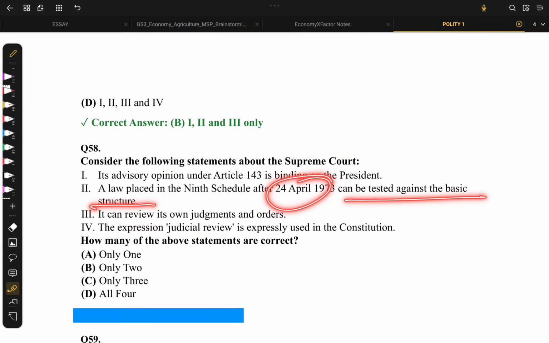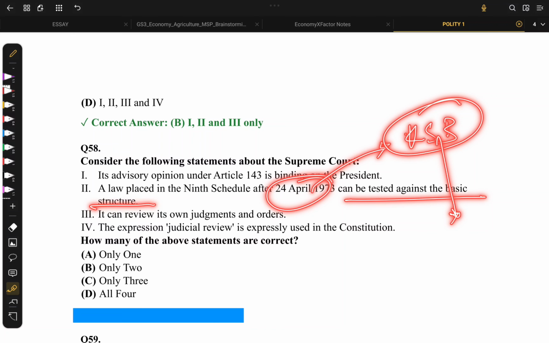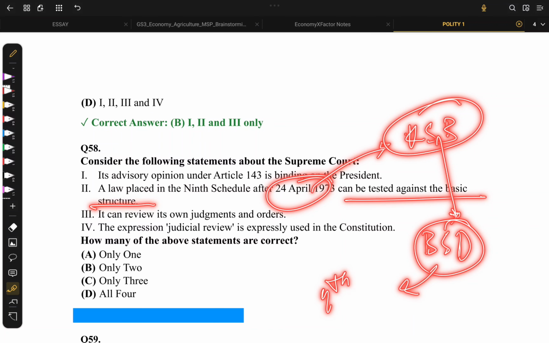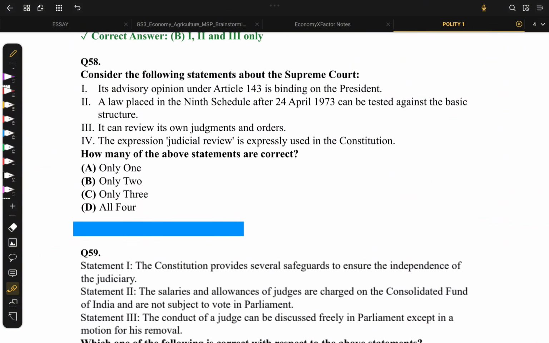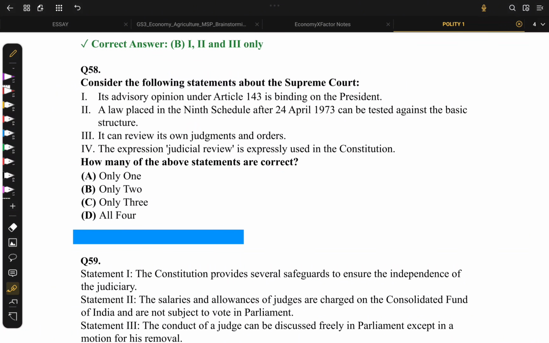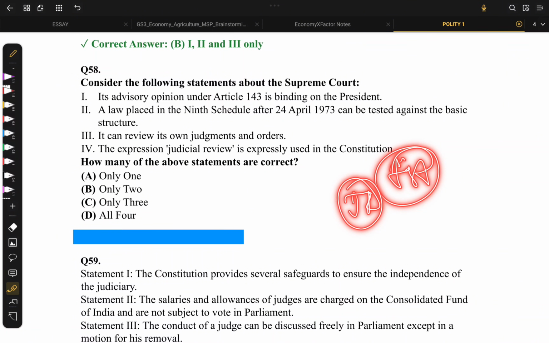So 24th April 1973 is basically the Kesavananda Bharati case, after which the Supreme Court established the basic structure doctrine. Earlier, the laws placed in the Ninth Schedule weren't allowed to be tested by the judiciary, so judicial review was not allowed.